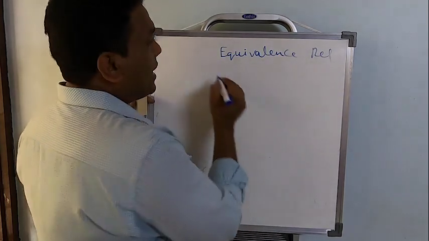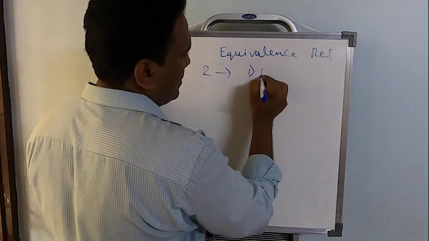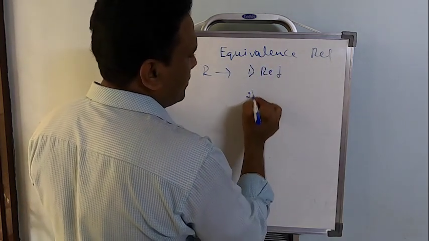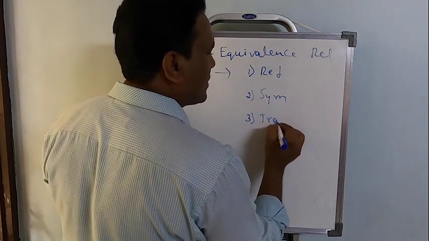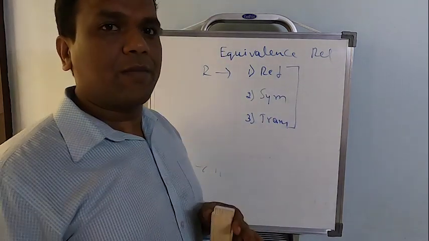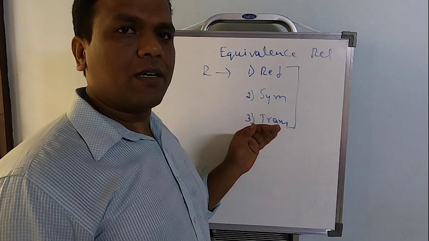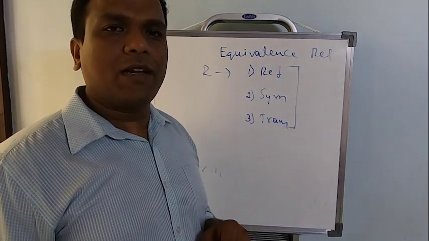Nothing new. A relation R which is reflexive, which is symmetric, which is transitive. A relation has to satisfy all three at the same time: reflexive, symmetric, and transitive. Such a relation will be called an equivalence relation.